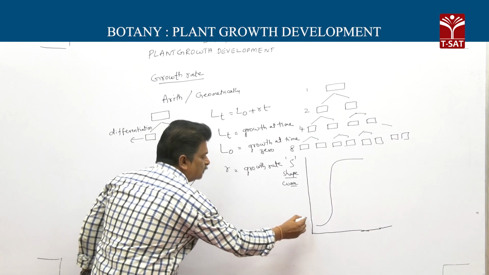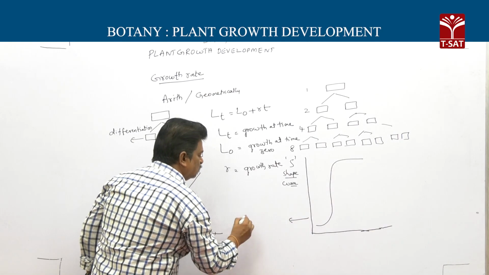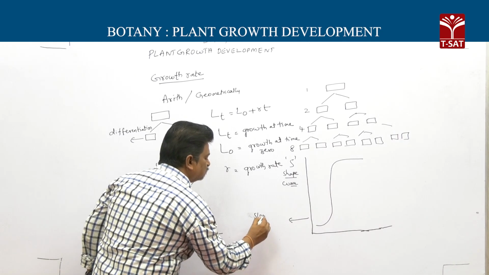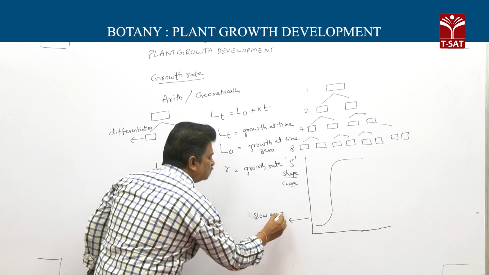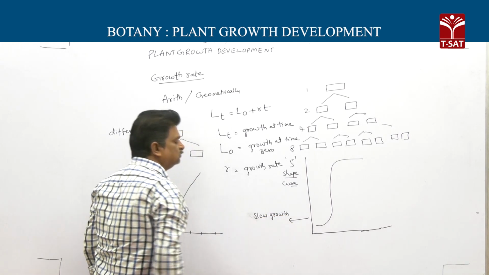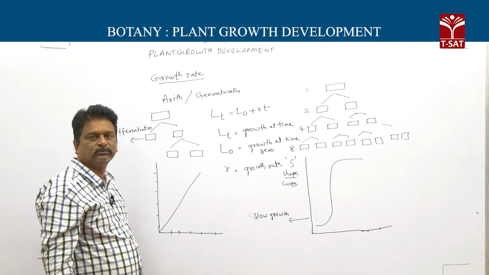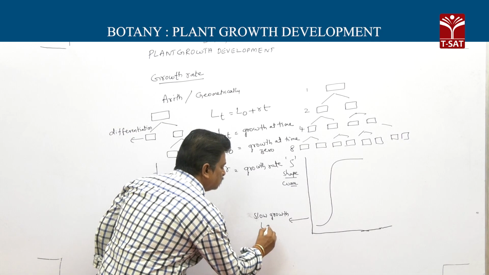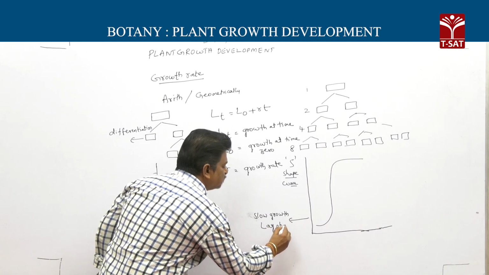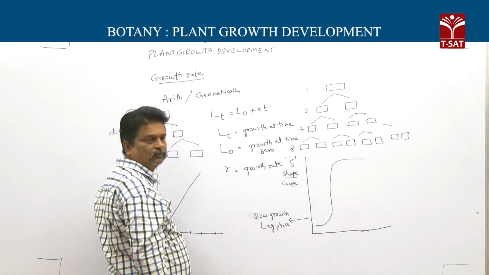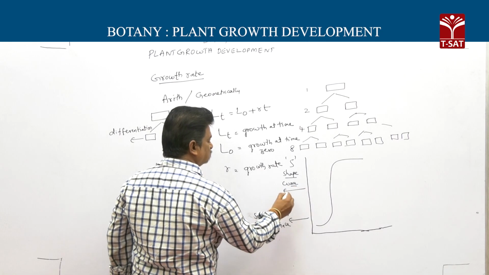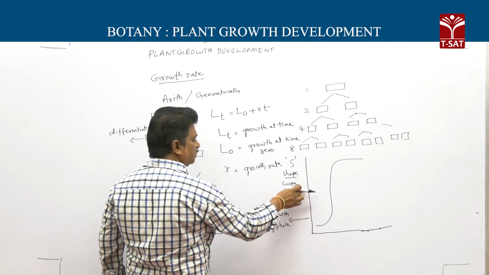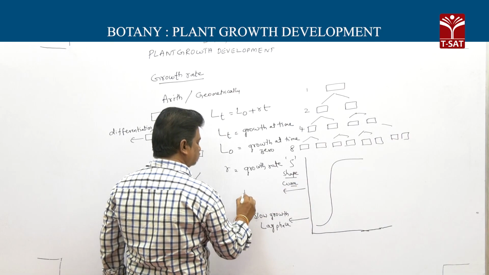Why? In the initial stage, growth is slow because meristems are present and undergo division. It is called the lag phase. Next, rapid growth takes place because cell elongation takes place.